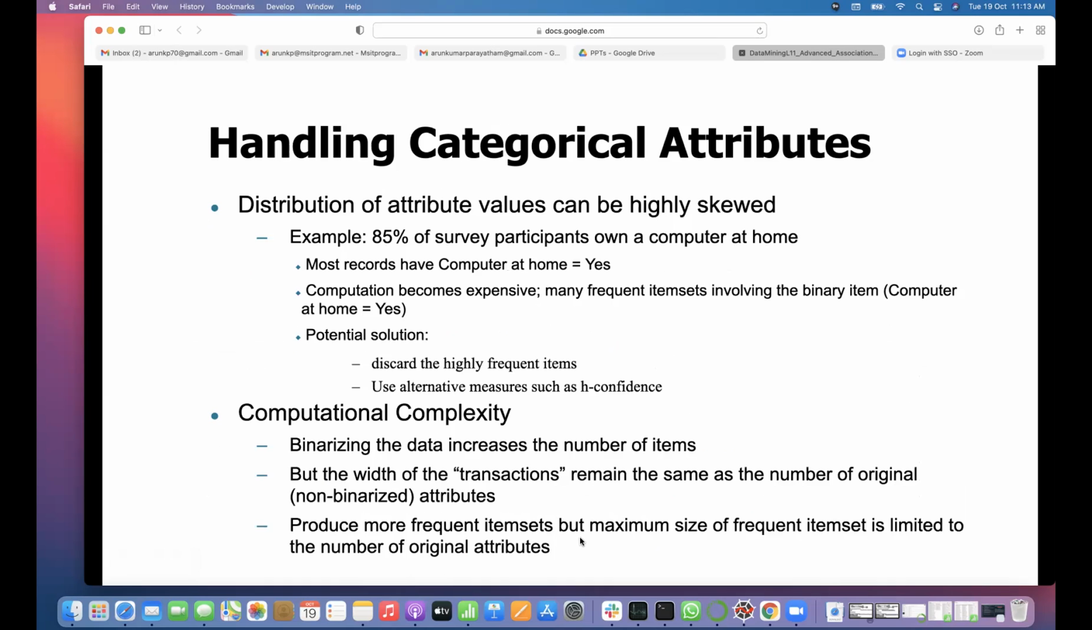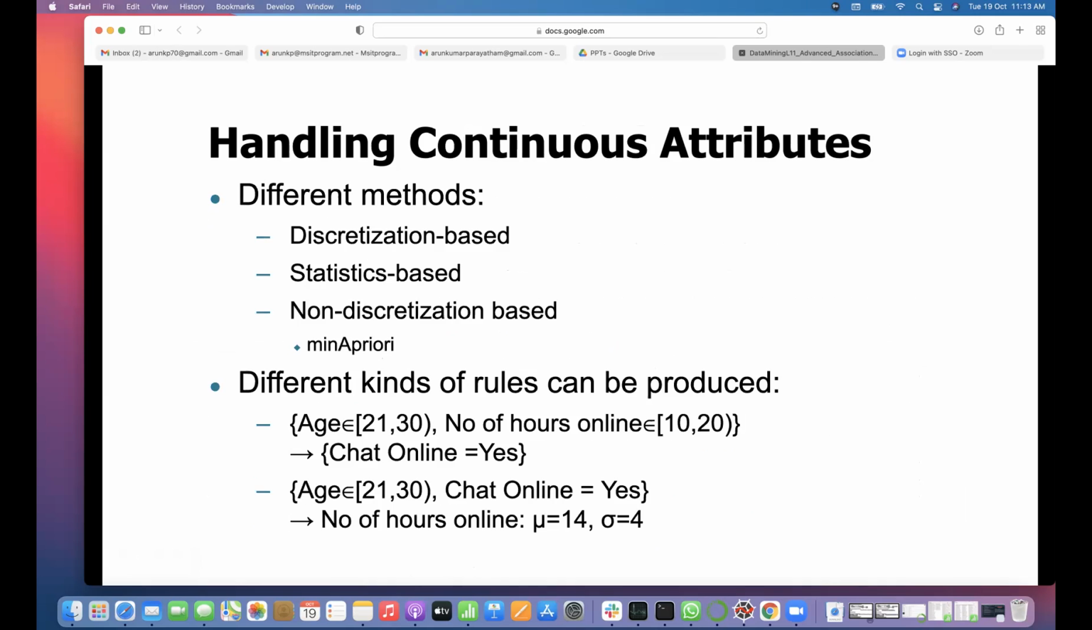This produces more frequent item sets, but the maximum size of a frequent item set is limited to the number of original attributes. As I told you, only one item will be present even after splitting, so the maximum size of the frequent item sets won't change. Now the question is how to handle continuous attributes. There are different methods: discretization based, statistics based, and non-discretization based.